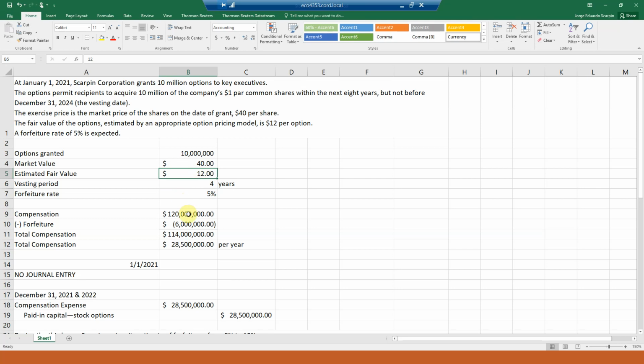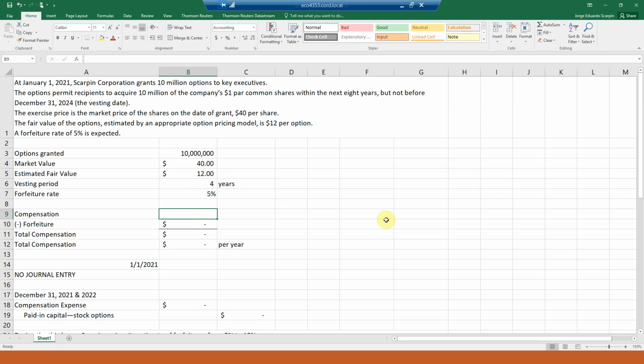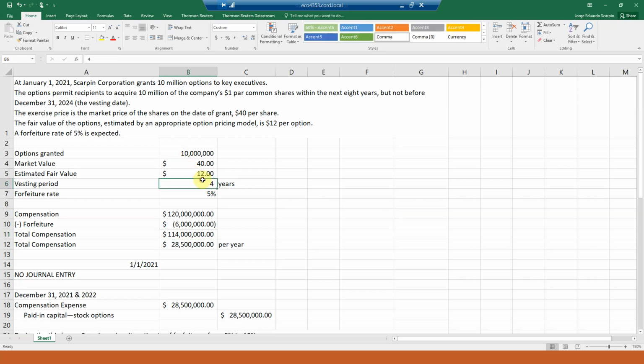So, how much is the compensation expense? Compensation expense is the options granted times the fair value. We expected 5% of forfeiture. So our total compensation is $114 million. The vesting period is 4 years, so this compensation expense will be recognized during 4 years. How much is the compensation per year? 114 divided by 4, 28.5.